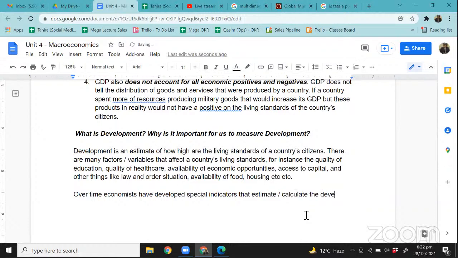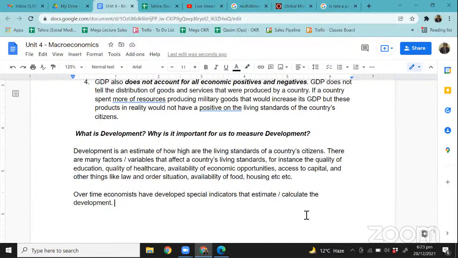Think about this. By hearing the definition of development, you must have guessed that development is a very subjective thing, right? So it's often possible that a country like Pakistan, otherwise a developing country, has someone earning a very high income compared to someone who's living in the USA, which is very developed, right?